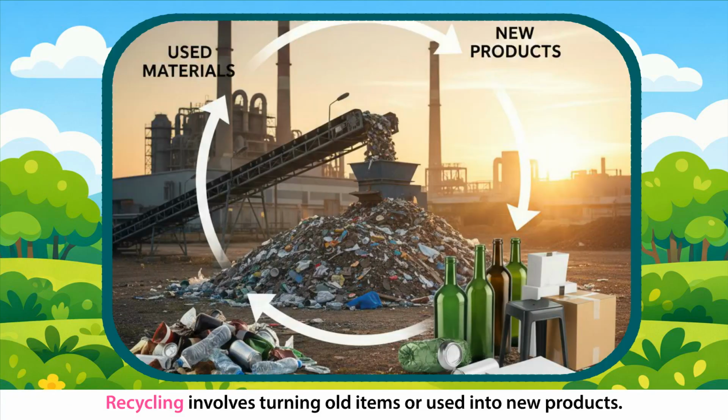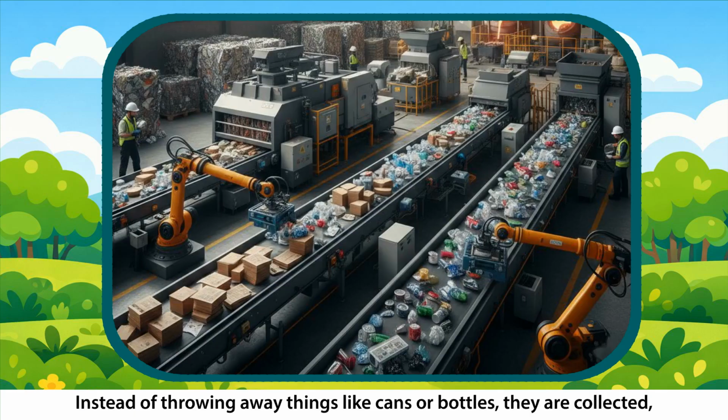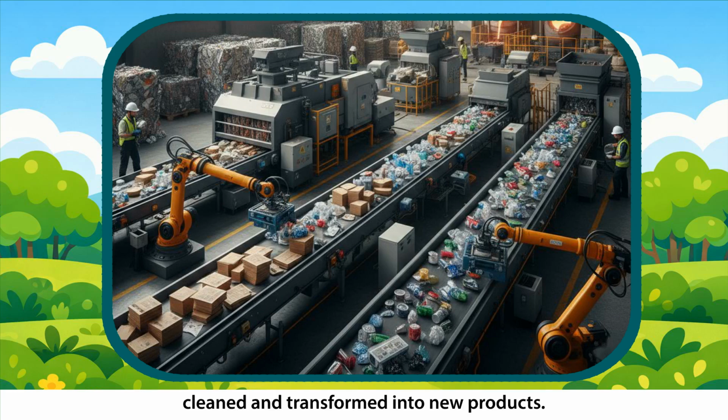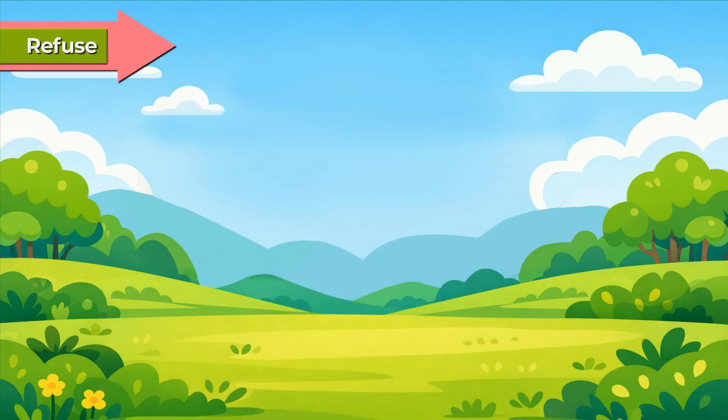Recycle. Recycling involves turning old or used items into new products. Recycling paper, plastic, and metal helps conserve resources and reduces pollution. Instead of throwing away things like cans or bottles, they are collected, cleaned, and transformed into new products. For example, recycled paper can become new notebooks, and recycled plastic bottles can be turned into toys or clothing.